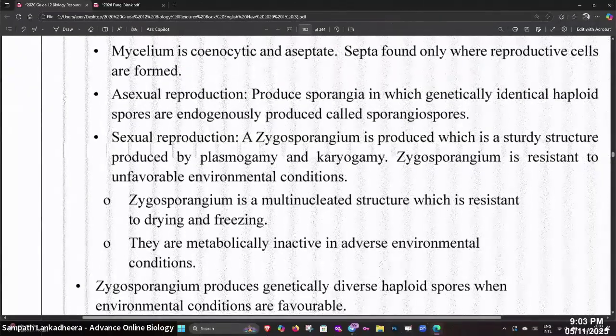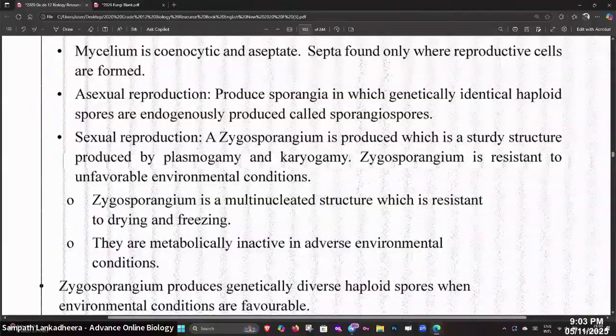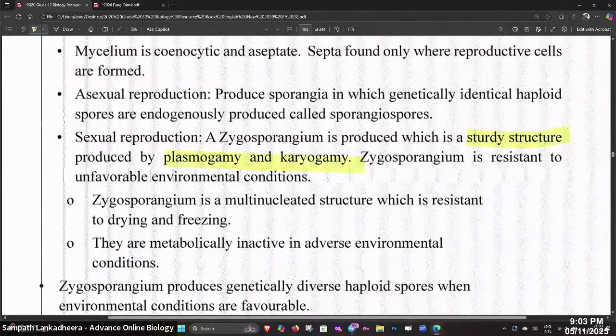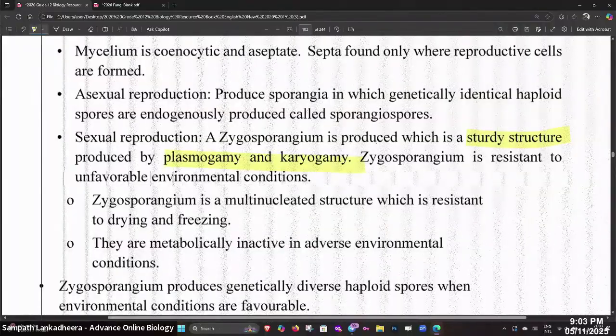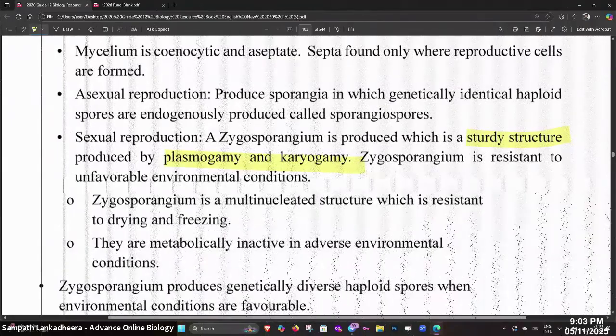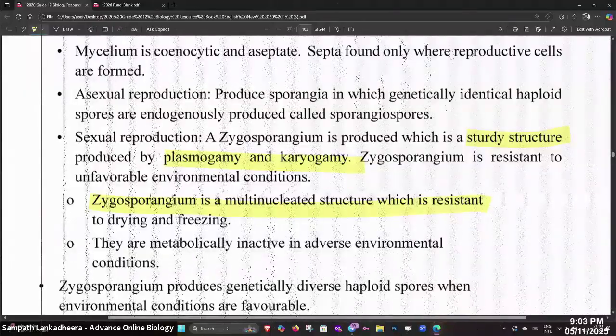Asexual reproduction produces sporangia, which are genetically identical haploid. In sexual reproduction, a zygosporangium is produced, which is a sturdy structure. Sturdy means what, people? Tough structure. It is produced by plasmogamy and karyogamy. Plasmogamy means cytoplasmic fusion. Karyogamy means nuclear fusion. The zygosporangium is resistant to unfavorable environmental conditions. It is a multinucleated structure which resists drying and freezing.